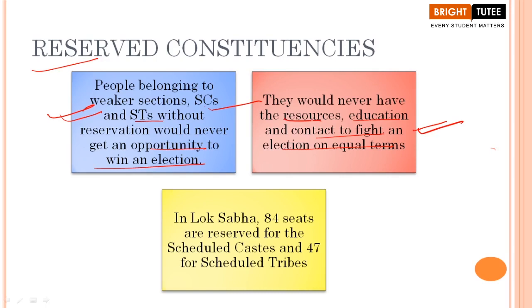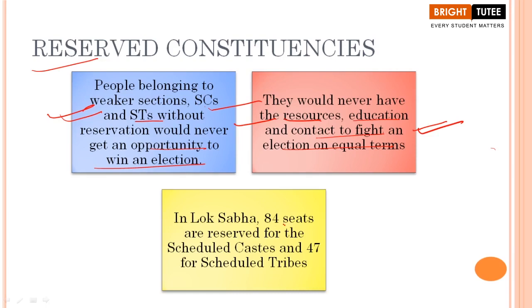No, students. So therefore, here we have to understand that they were not given equal opportunities. They did not have enough resources. They did not have a source of education, right? They could not go and educate themselves, read in some good schools or get better education like other people in the society, people belonging to the general category, let's say. And therefore, they could not fight elections on equal terms.